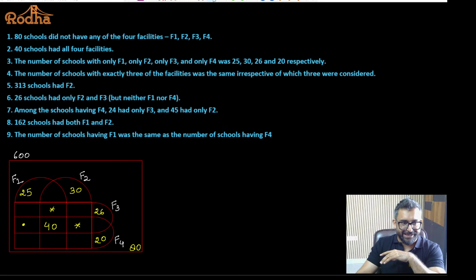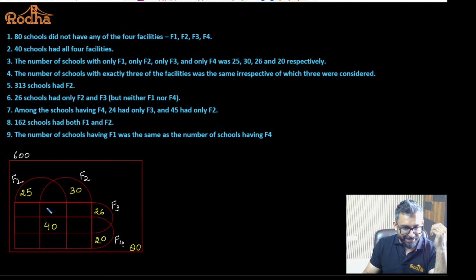So if I talk about exactly 3, the portions which are common or adjacent to exactly 4. So this is always exactly 3, this is exactly 3, this is exactly 3, and this is exactly 3. They are same for everybody. I don't know the number as of now, and what we know is they are same. So we have to use only one variable. So we can write everything here.